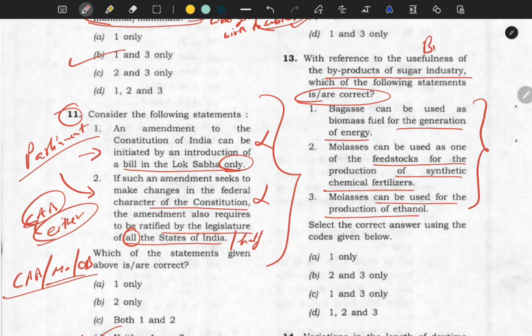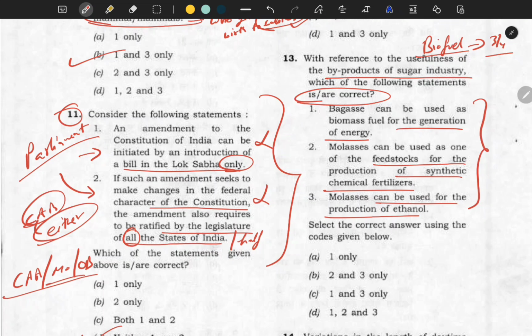And when you read about the biofuel policy of India, there are 3 or 4 types of generations of biofuels. There are 4 types of methods by which we can make the biofuels. And in one of those methods, the bagasse and molasses are totally given. And they're asking the bioproducts of sugar industry and what will be the usefulness.